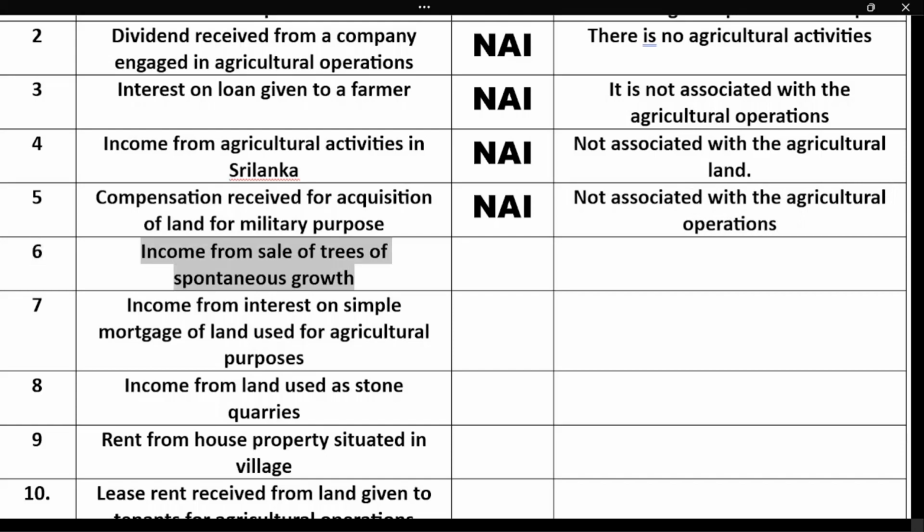Next question. Income from sale of trees of spontaneous growth. Spontaneous growth means a tree has grown by itself. You have not put any fertilizer, you have not watered the plant, it has grown on its own. If you see in forests, the trees grow by themselves. So you have sold such trees. Do you consider the income you gain from that as an agricultural income or non-agricultural income?